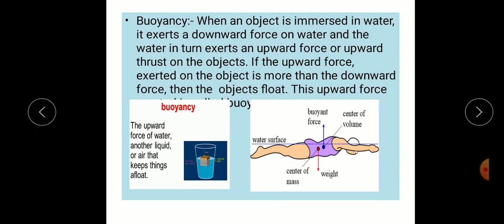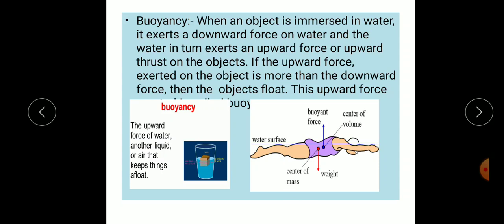If the upward force exerted on the object is more than the downward force, then the object floats. This upward force exerted is called buoyancy.